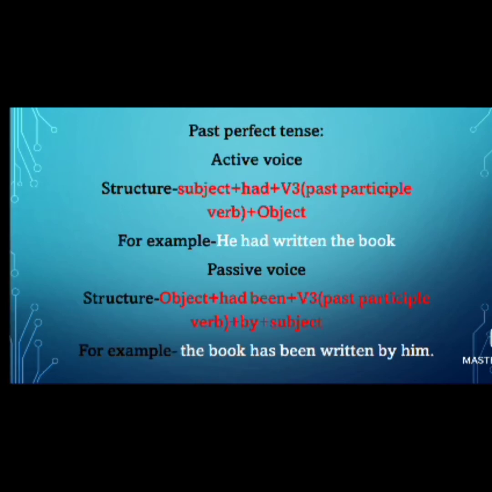Next, past perfect tense. Active voice structure is subject plus had plus V3 past participle verb plus object. For example, he had written the book. Passive voice structure is object plus had been plus V3 past participle verb plus by plus subject. For example, the book had been written by him.